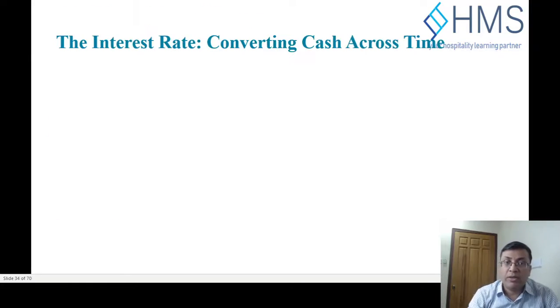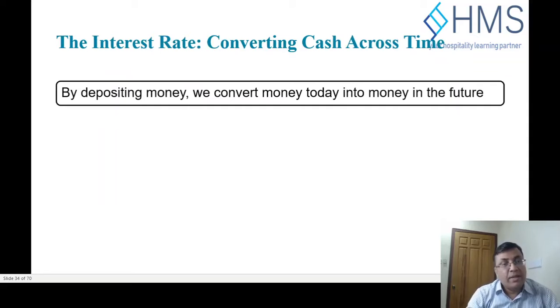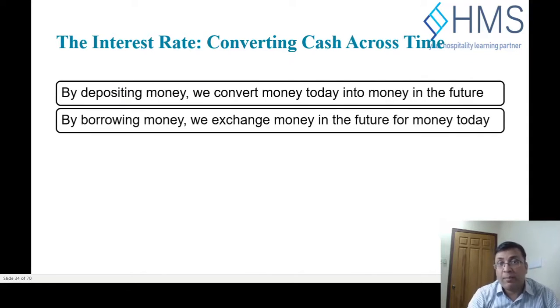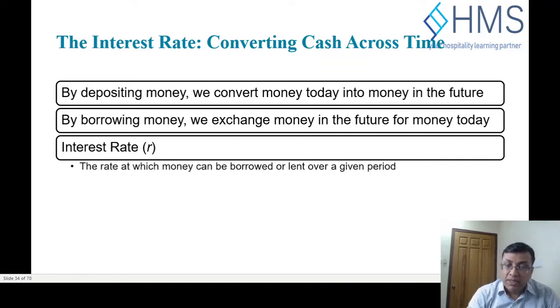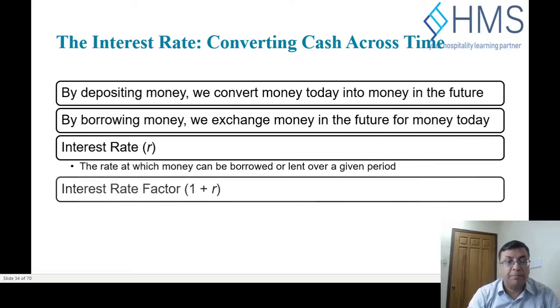That is normally caused by the interest rate, because by depositing the money, we are converting the money today into the future, and by borrowing, we are converting the money of the future into today's terms. The conversion factor is usually called the interest rate, denoted by a small r, the rate at which the money is borrowed or lent over a given period of time. Usually it's monthly, quarterly, or annual, but interest rate normally is denominated in annual terms.